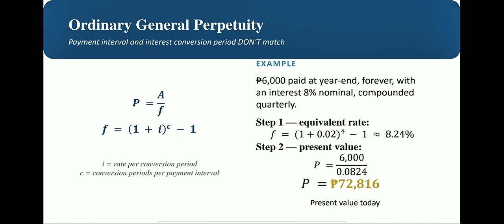Then we have P is equal to 6,000 over 8.24%, which is approximately 72,816. So even though the nominal rate is 8%, compounding quarterly bumps the effective annual rate up slightly, which slightly lowers the present value needed compared to using a flat 8%.